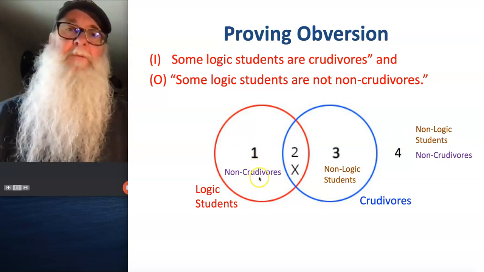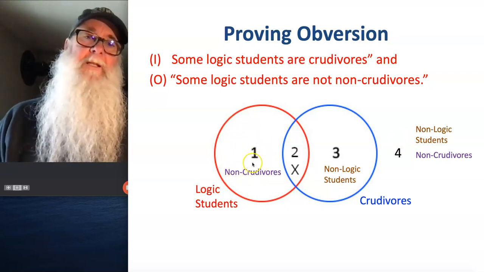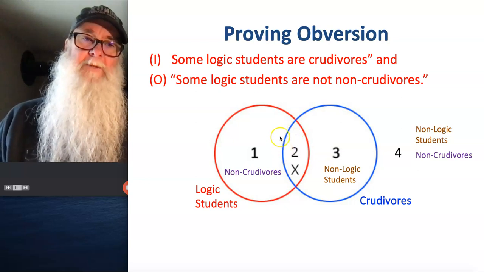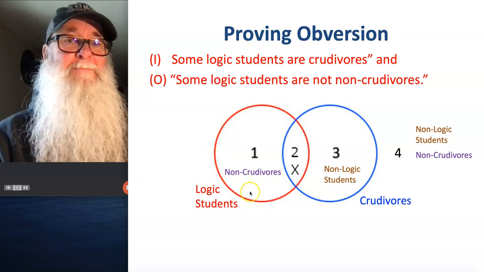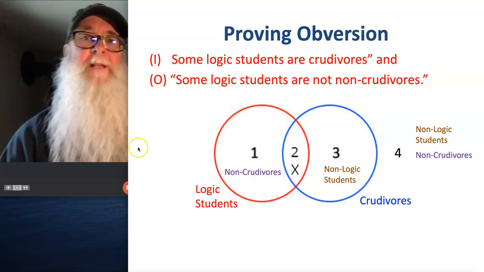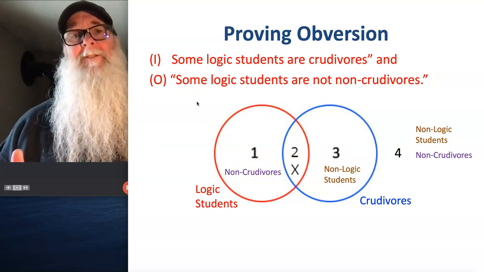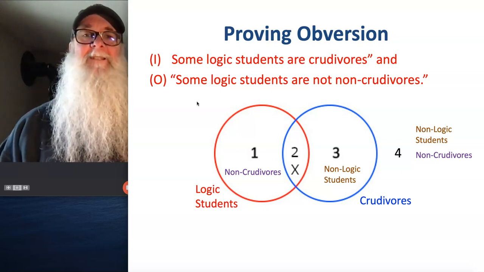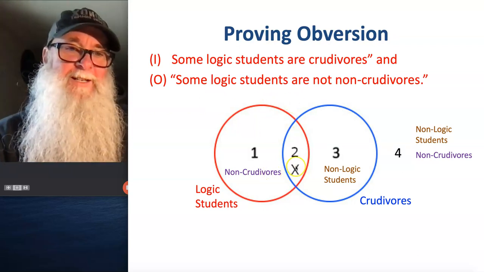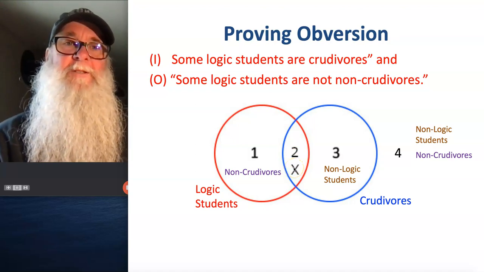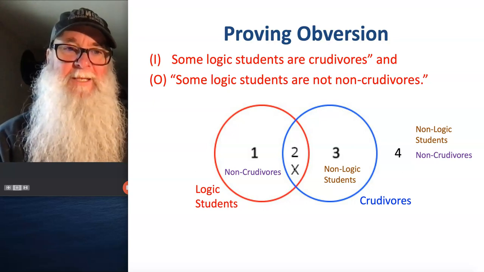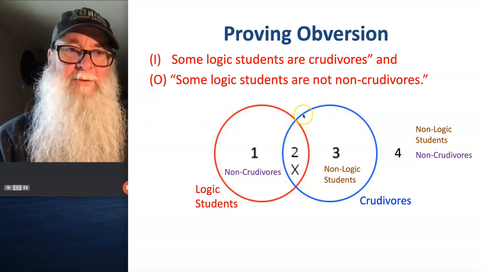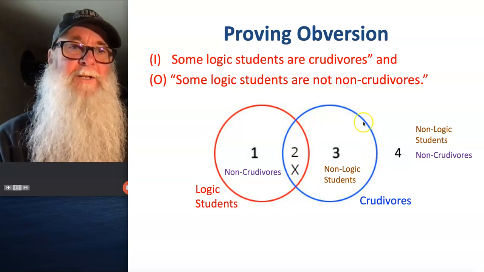Anything in area 1 is going to be a non-credivore because it's outside the blue walls of the credivore circle, and anything in area 3 is a non-logic student because it's outside the red building that's holding all of our logic students. Now we ask ourselves, do I see the statement "Some logic students are not non-credivores"? Yeah, we do. See this X right here? That shows us there's at least one logic student that is a credivore. But we also see that there can't possibly be any non-credivores in area 2, because area 2 is included in the circle of credivores.